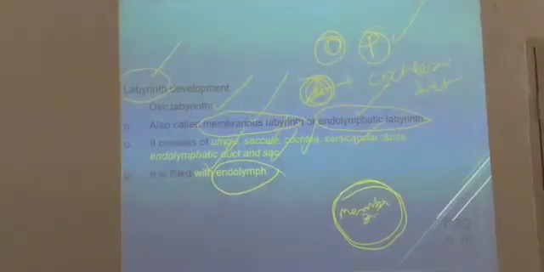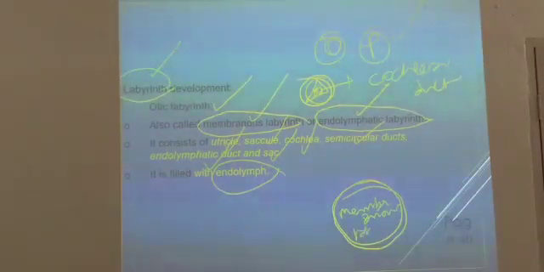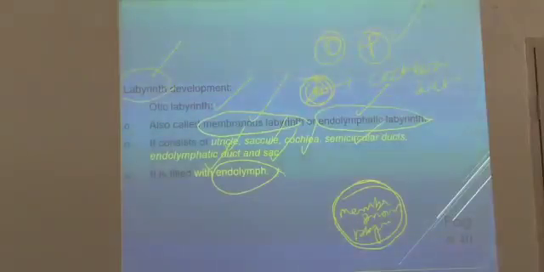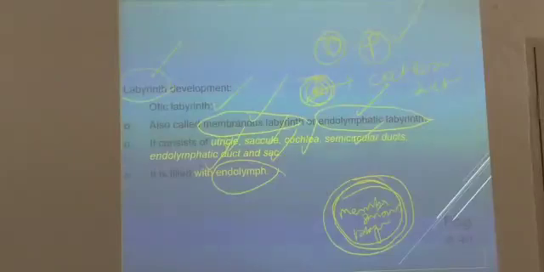So membranous labyrinth has something called endolymph. If you take the innermost part of the ear, what is it called? The innermost part of the ear is called membranous labyrinth. Therefore, you can say that it is filled with something.